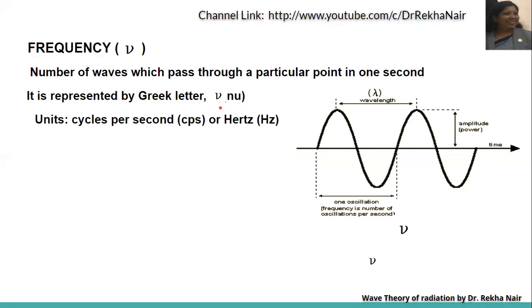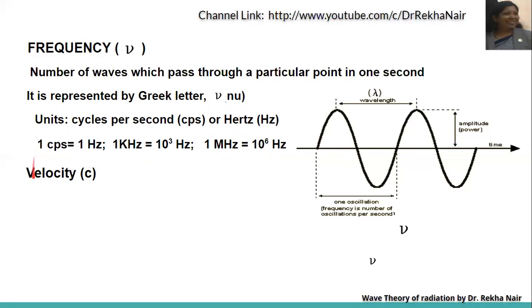The unit for frequency is cycles per second, or hertz. 1 cycle per second is equal to 1 hertz. 1 kilohertz is equal to 10 to the power 3 hertz. 1 megahertz is equal to 10 to the power 6 hertz.